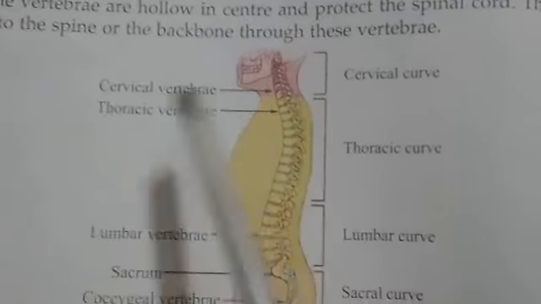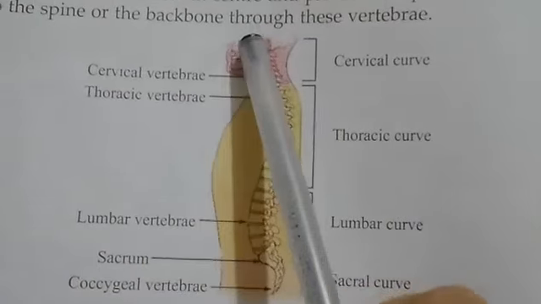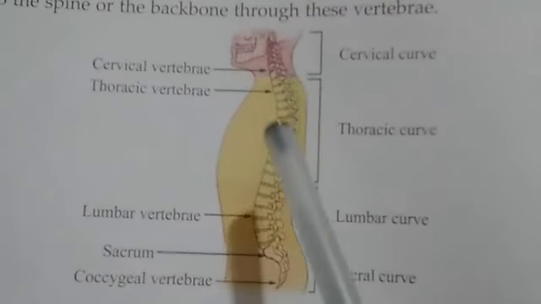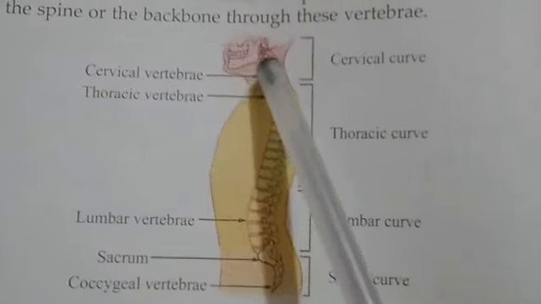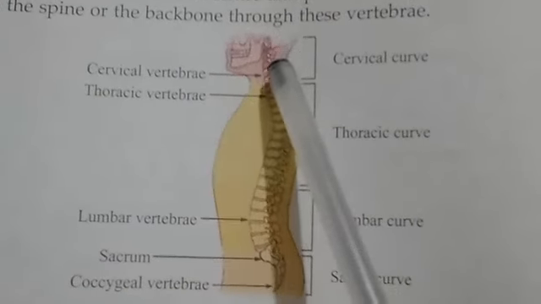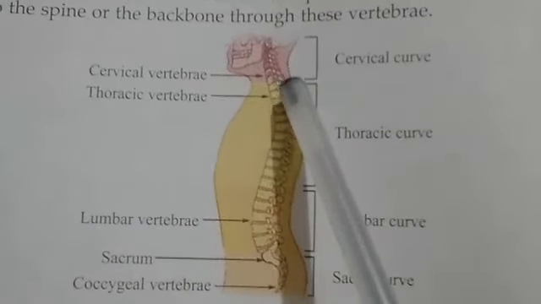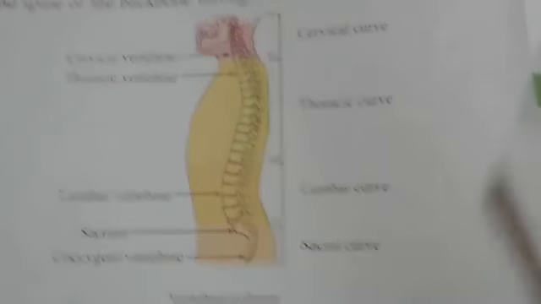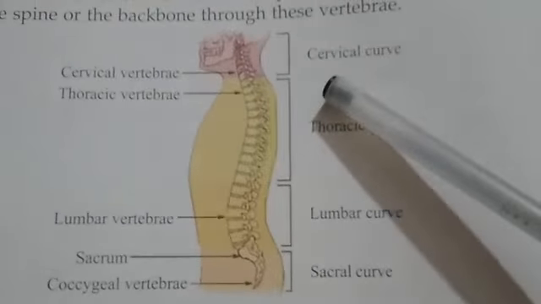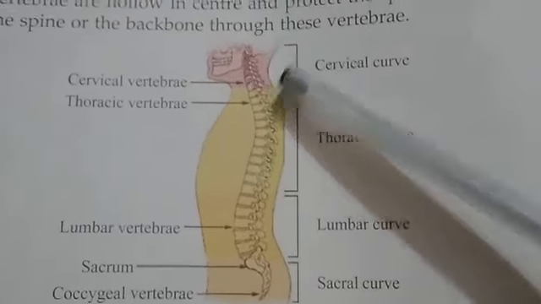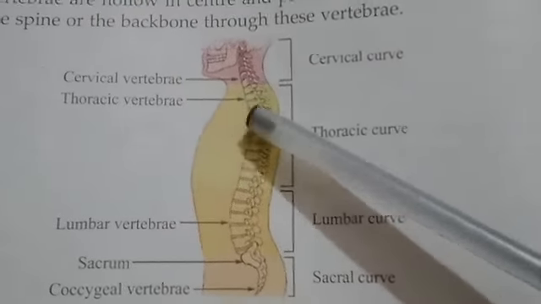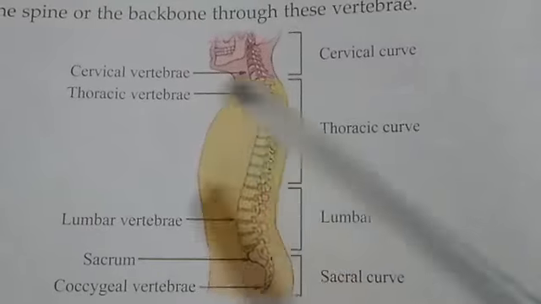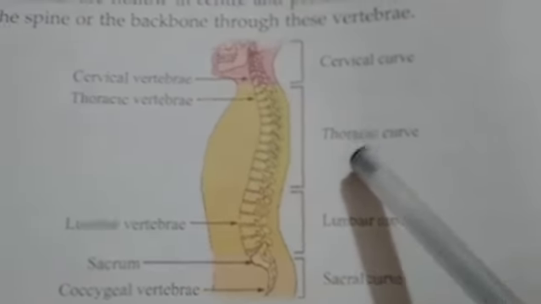The skull is attached to the spine or the backbone through the vertebrae. You can see here the skull is attached to the backbone with vertebrae. This is the cervical curve, the cervical vertebrae, so it is called.